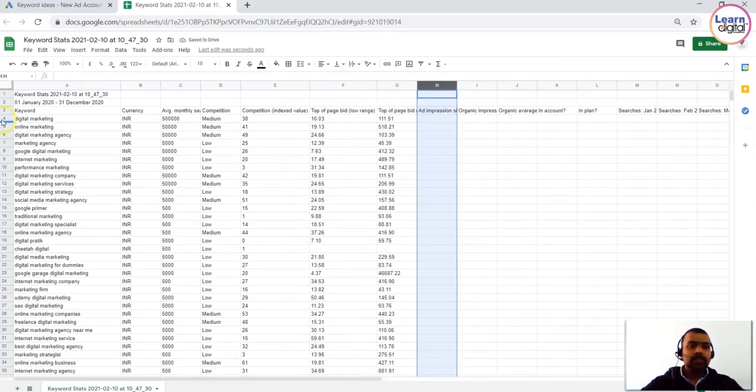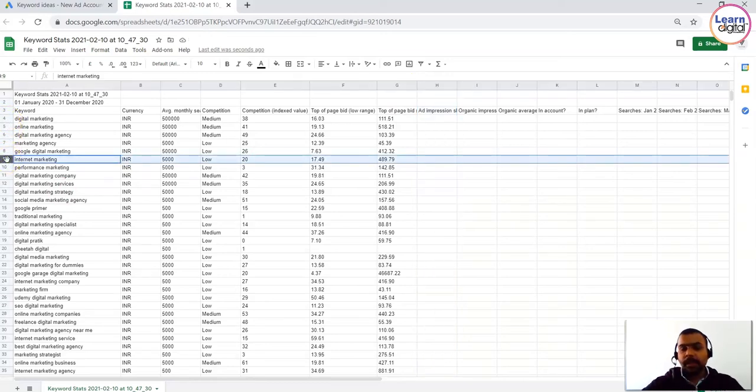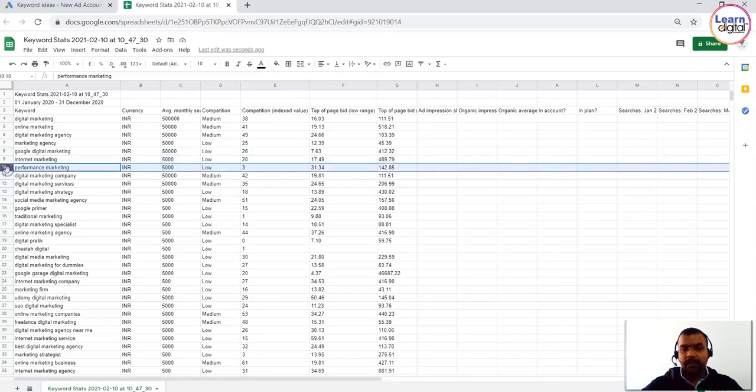So the first thing you have to do, the first process which I follow, is click on the entire row and check which is relevant and which is not. If you're doing performance marketing, you just need to click on the entire row and delete it, because you're not even focusing on that. You're not catering to that particular service.